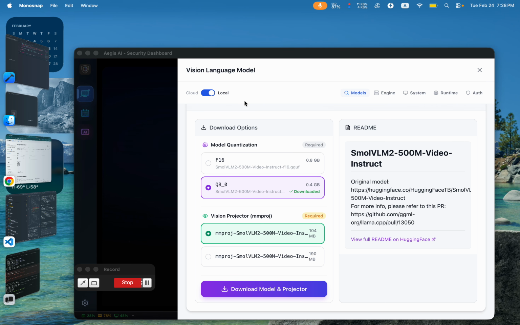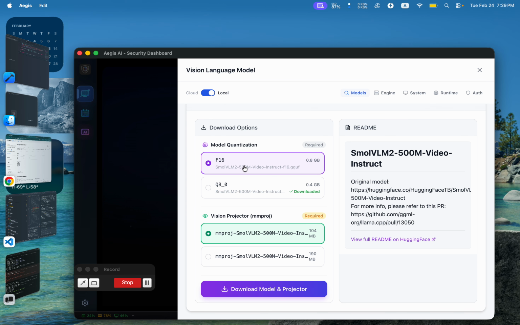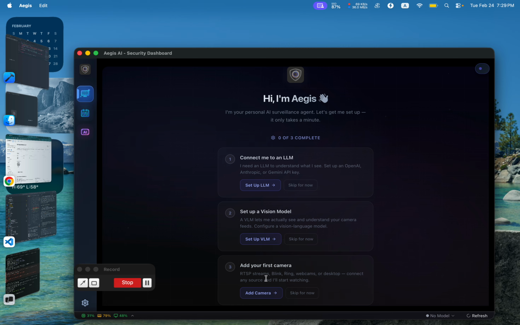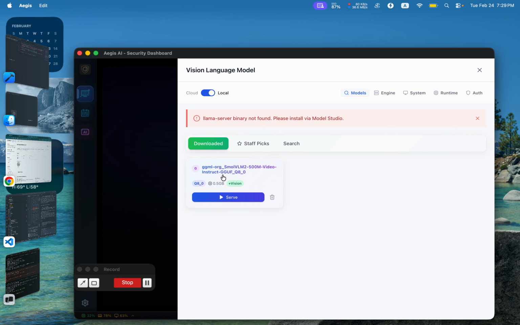This tool, the VLM, and I try to make it download. No. And maybe I choose another one. No, I don't know what happened. Maybe I just restart again. Set up VLM. Okay, actually I downloaded that before, but it cannot work.